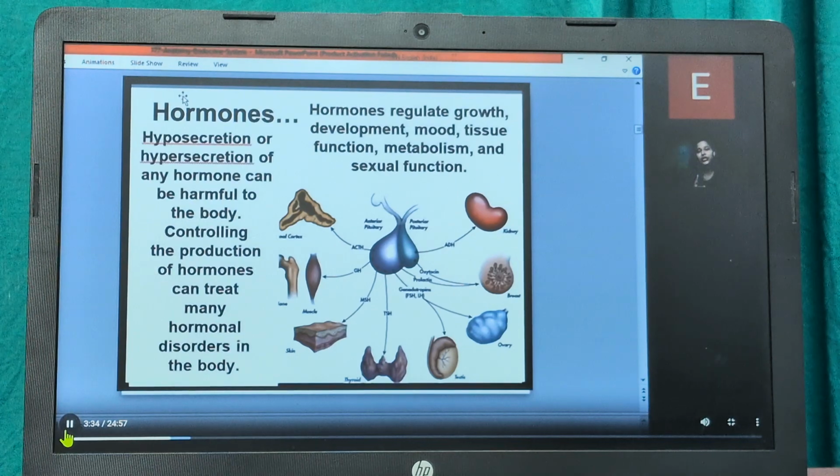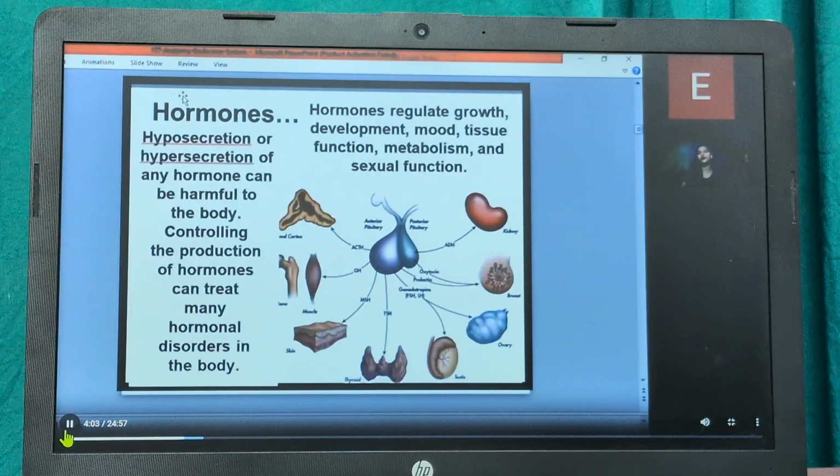ADH is for the kidney. So we have seen both anterior and posterior pituitary hormones here: ACTH, GH, MSH, TSH, FSH, LH, prolactin, and in the posterior pituitary, oxytocin and ADH. These basically control the production of hormones and can treat many hormonal disorders in the body. They regulate growth, development, mood, tissue function, metabolism, as well as sex function.